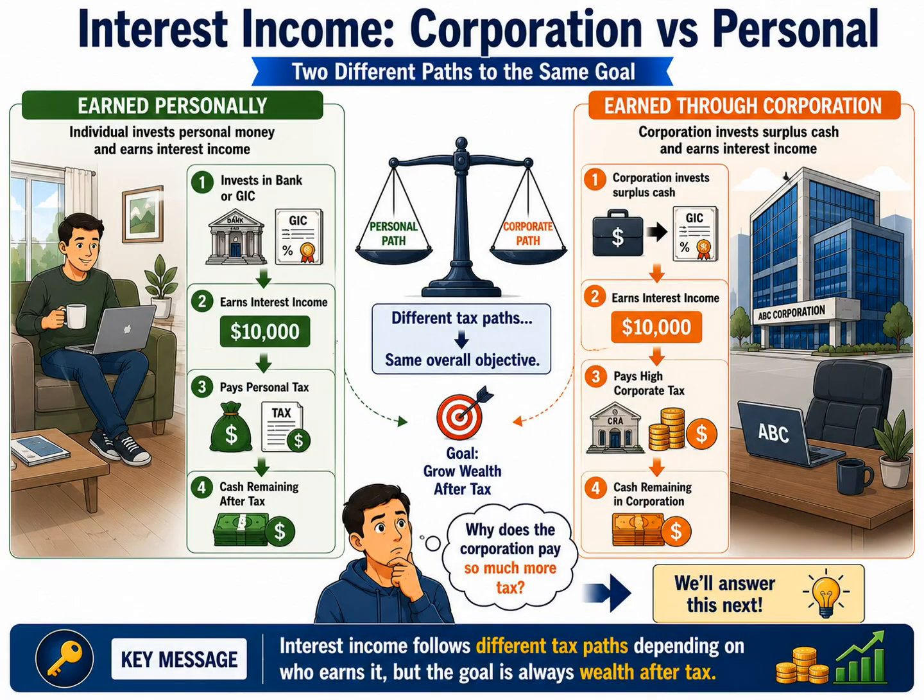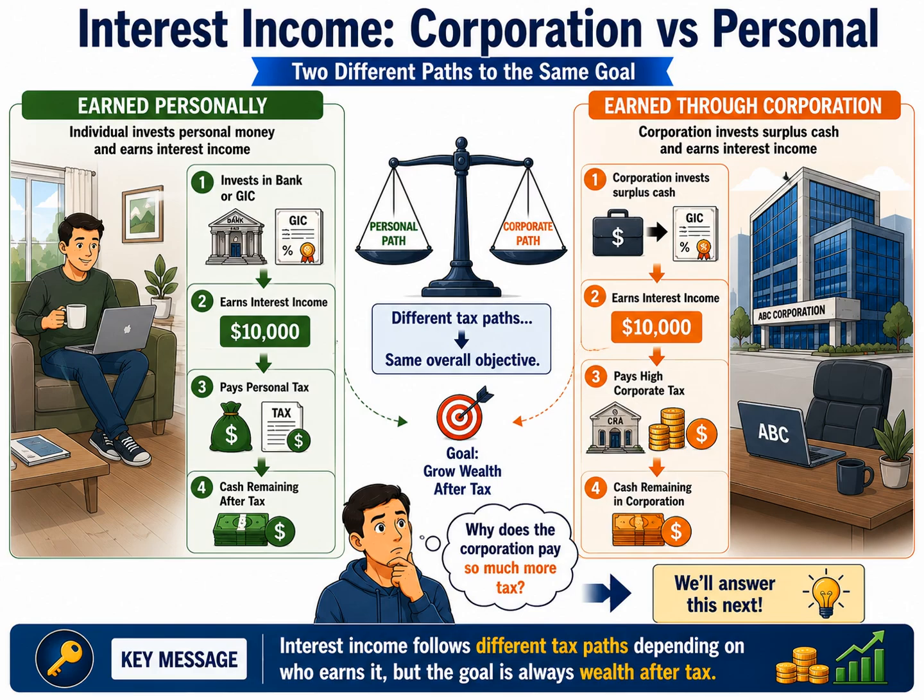Let's now bring everything together by comparing two different situations. In the first, an individual earns interest income personally. In the second, a corporation earns the same interest income. Although the tax process is different, the Canadian tax system is designed so that the overall result is approximately the same. Let's begin with the individual.